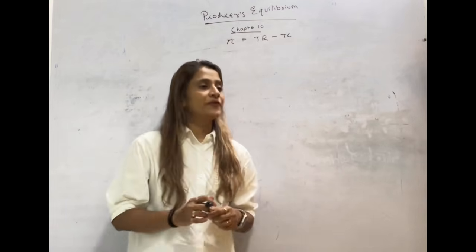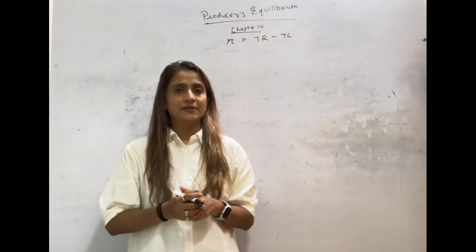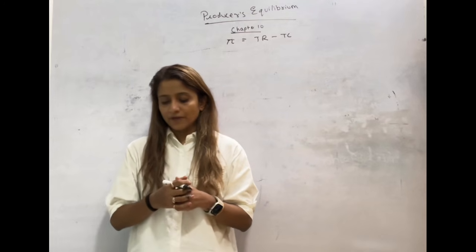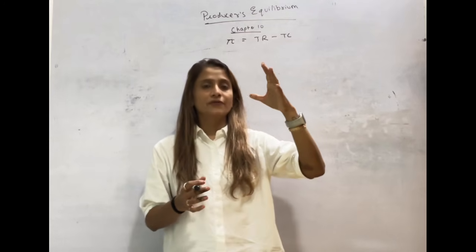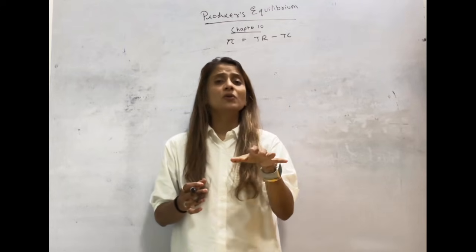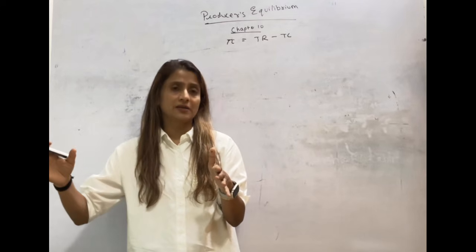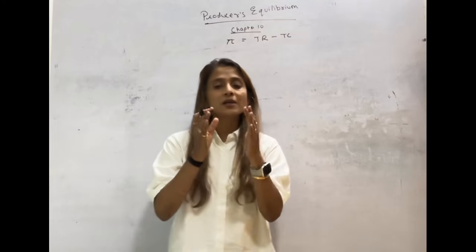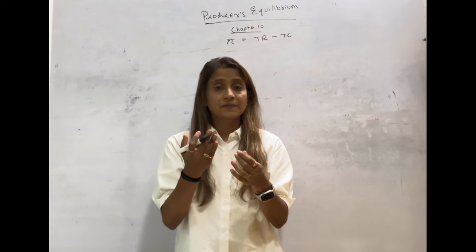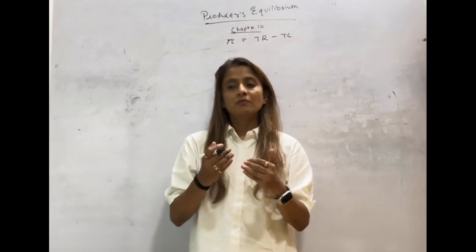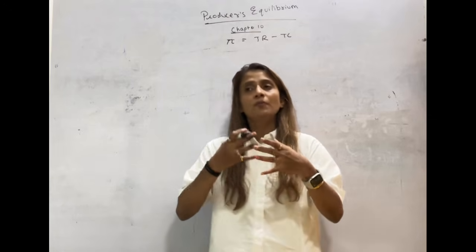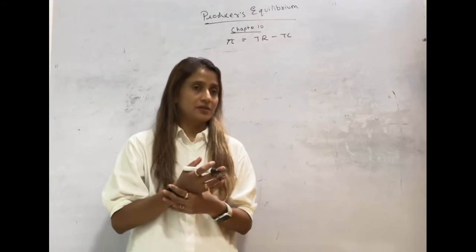There are two types of profit. Normal profit, which we had done in chapter 8. Normal profit is that amount of profit which is not high enough so that new producers will enter the market, but not so low that the existing producers will leave the market. It is that level of profit which the producer expects to motivate him to stay in the business. That induces him to take up more production activity.